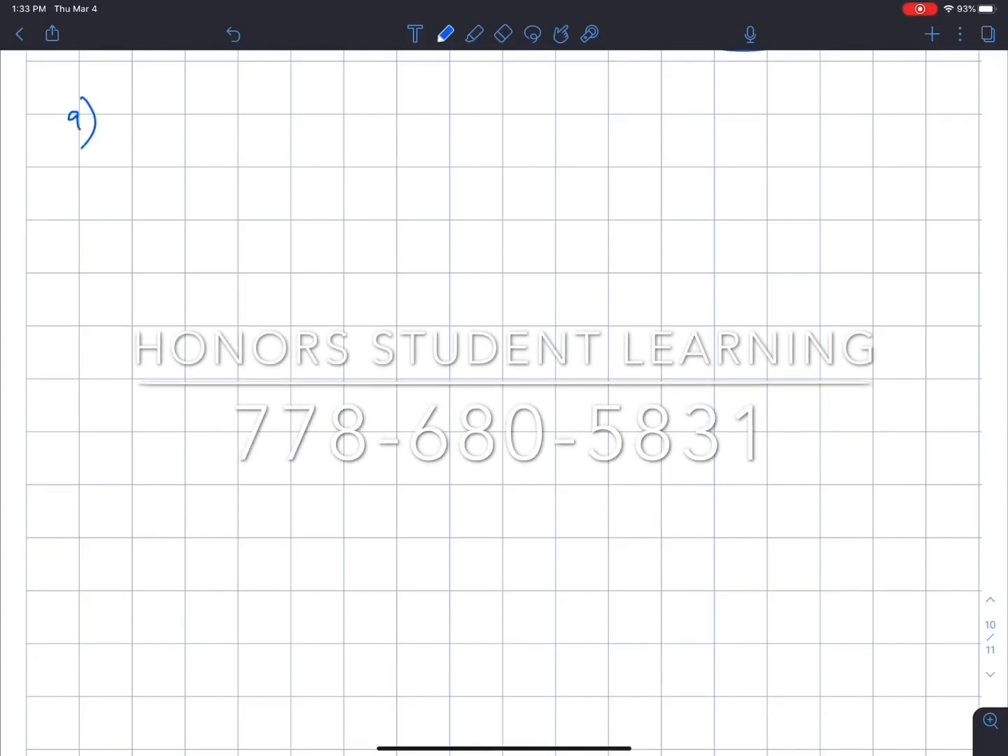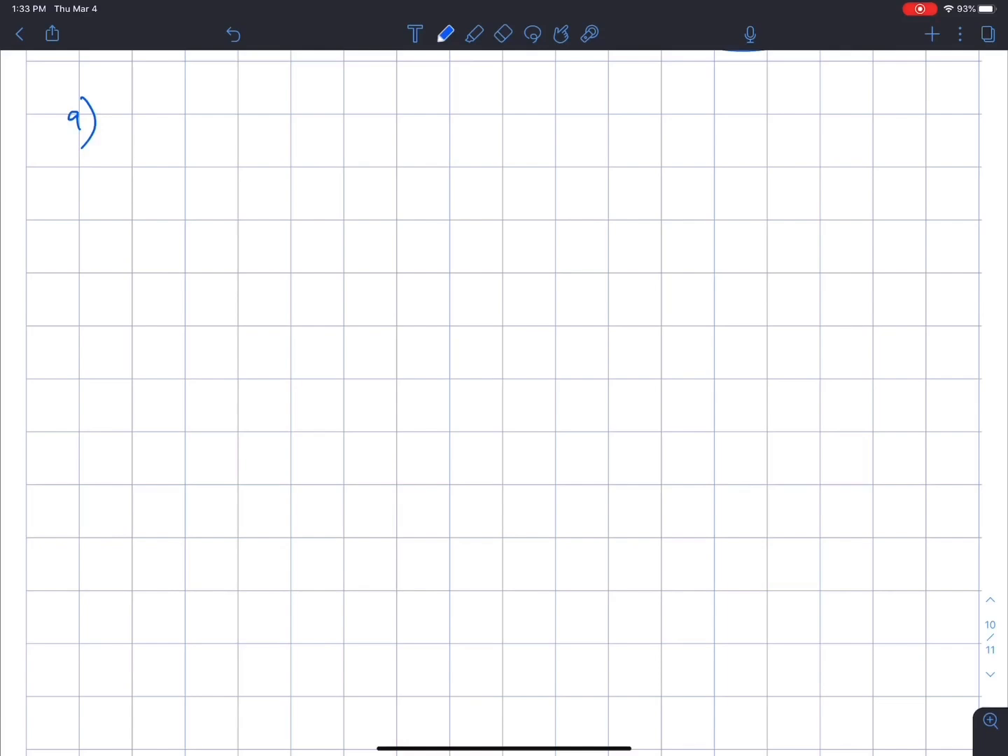Okay, moving on to question 9. Harry's dad is 3.2 times as old as he is. If Harry's dad is 48 years old, how old is Harry? So we can let Harry's age be x. Then we can say 3.2 times x, that's Harry's dad's age, equals 48 because his dad is 48 years old.